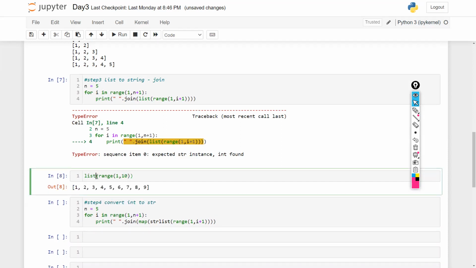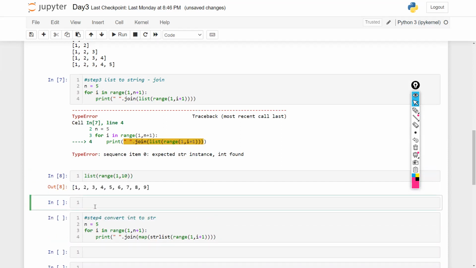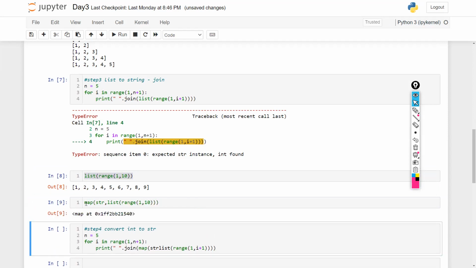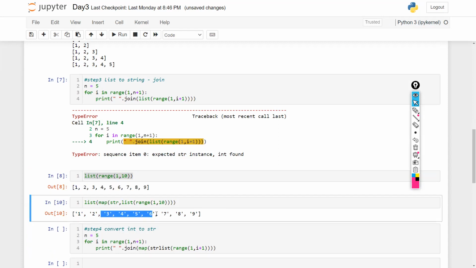See, these all are integers. I can easily convert this into strings using map. I need to give str and this complete list as it is. Now see, it would give you a map object. You can convert that back to a list. And see the magic, all of them are converted to strings. That is exactly what we wanted.